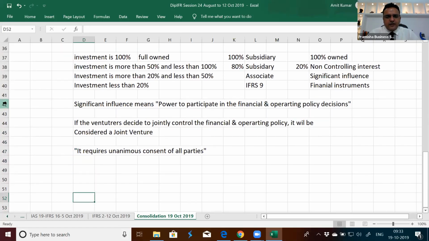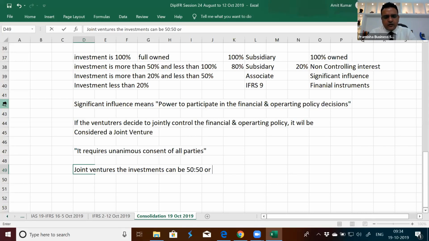Joint ventures can have investments between venturers that can be 50-50. It can be 20, 20, 20, 20, 20, or it can be 25, 35, 30.